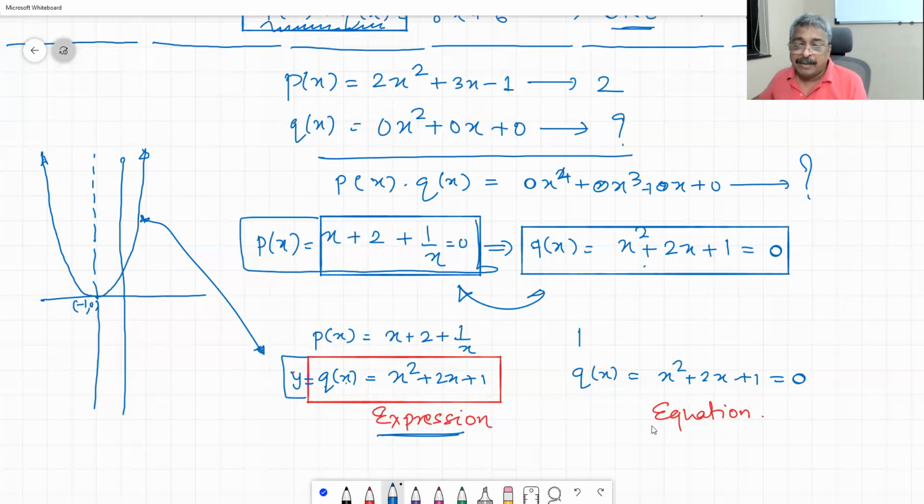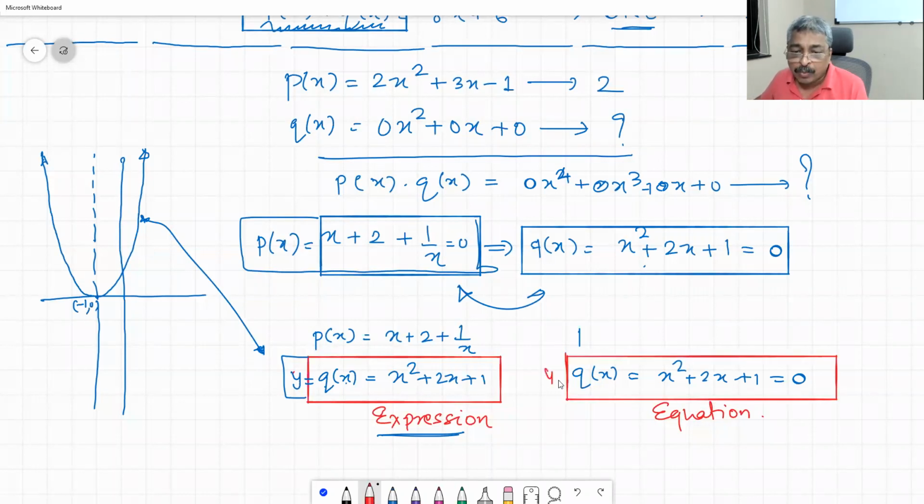But what do we mean by polynomial equation then? Polynomial equation means, let me explain. Q of X is y. Y is equal to Q of X means x square plus 2x plus 1. That means this graph is y is equal to x square plus 2x plus 1. And y is also equal to 0. Y is also equal to 0 means the x-axis.